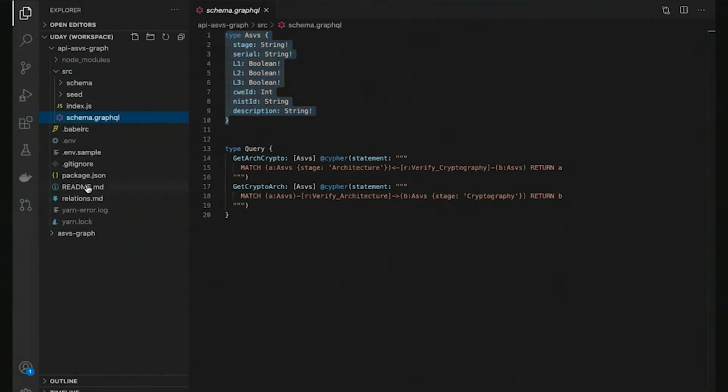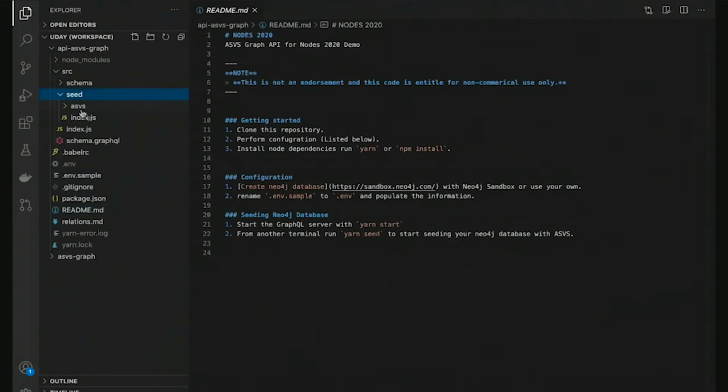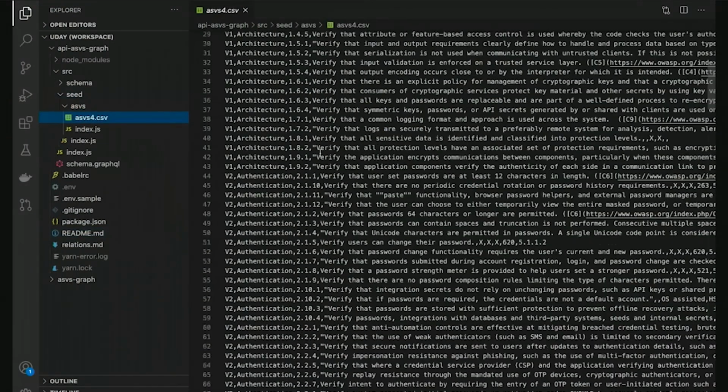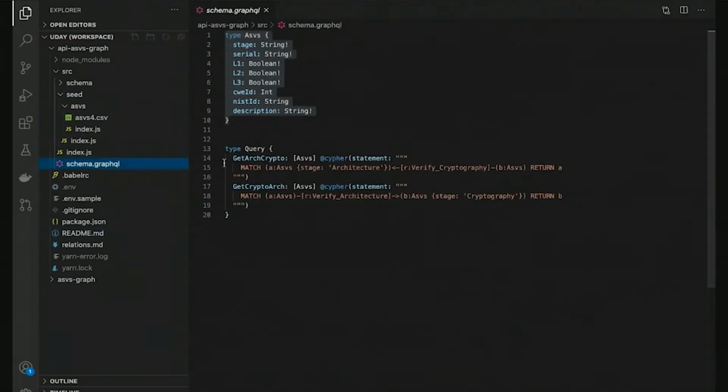And that dataset, you can look at it if you visit ASVS. But I have a flat file that is here. So here is the flat file, the CSV file, and we have just converted that flat file into Neo4j nodes and relationship kind of a model. Now, further, what I can do is I can use GraphQL to query for the same data that is on Neo4j, and let's go ahead and do that.